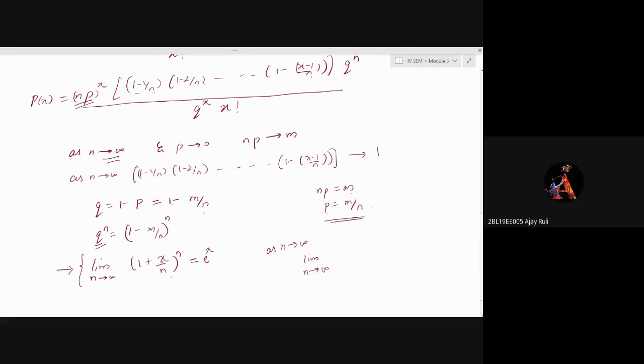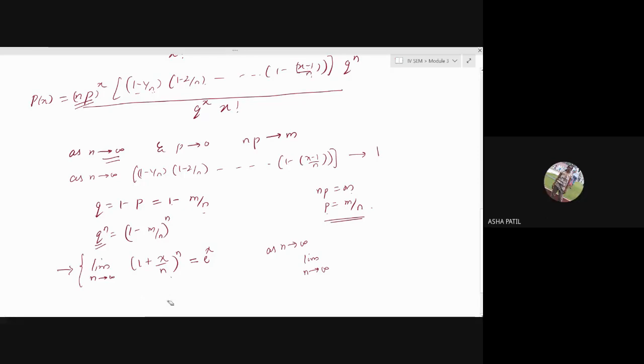If you directly apply the limits, then x by infinity is 0, and 1 raised to infinity is an indeterminate form. I hope you remember from the first or second semester that you studied indeterminate forms. 1 raised to infinity is one of the indeterminate forms, and you have to take log and simplify, right?